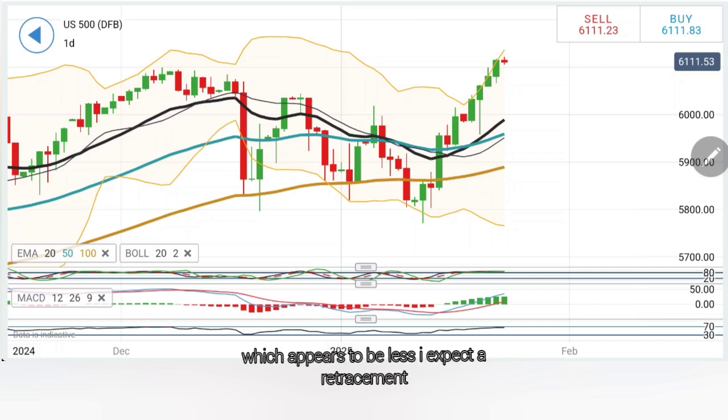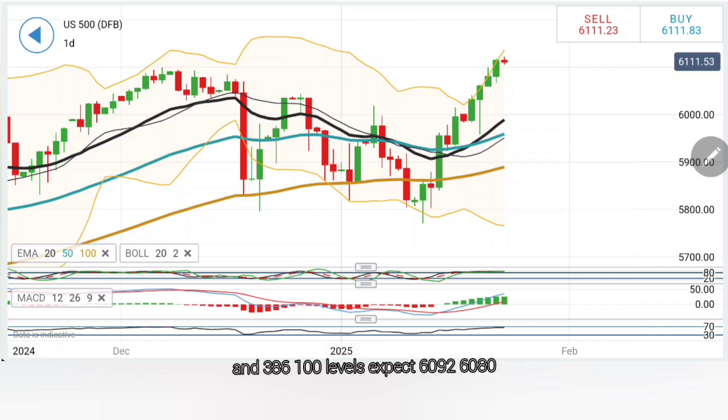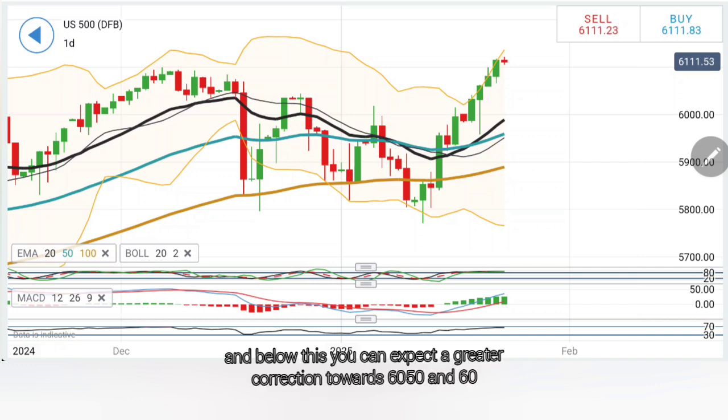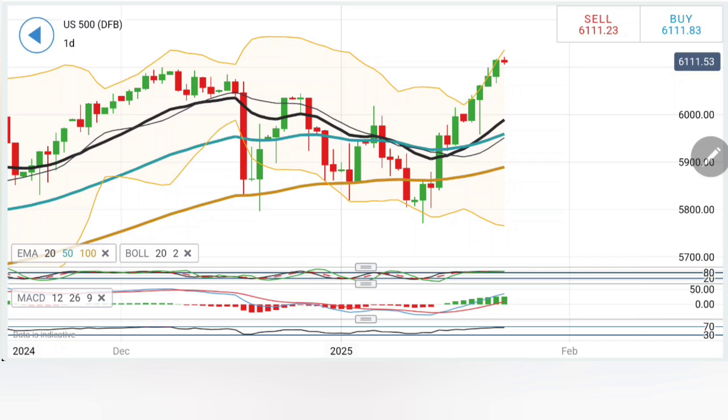Chances for which appears to be less. I expect a retracement. On the downside, I will recommend a selling entry at 6100 levels, expect 6090 to 6080 and then 6064-65 and 6060 levels. Now 6060, 6064-65 is going to be the most critical support even if S&P tries to drop, and below this you can expect a greater correction towards 6050 and 6020 levels.